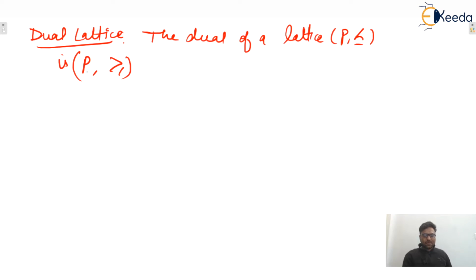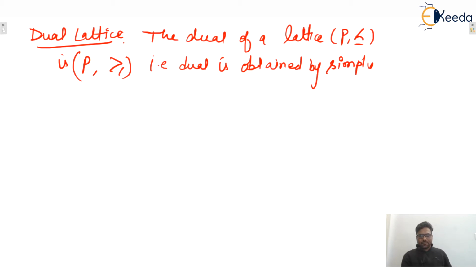Meaning the dual is obtained by simply turning it upside down.